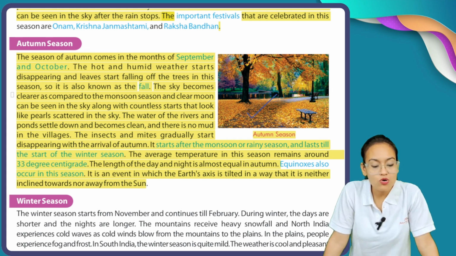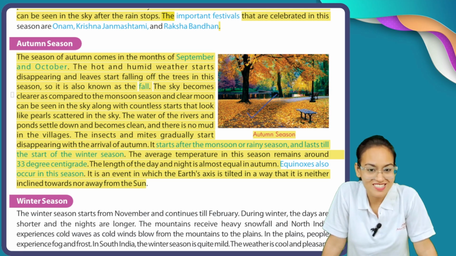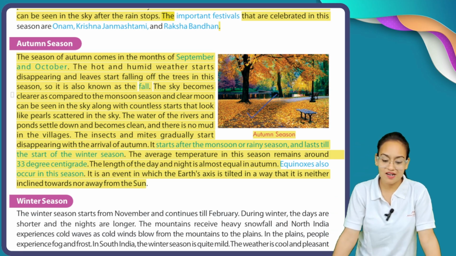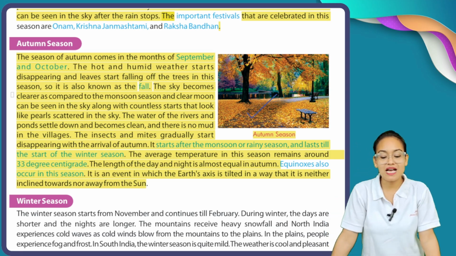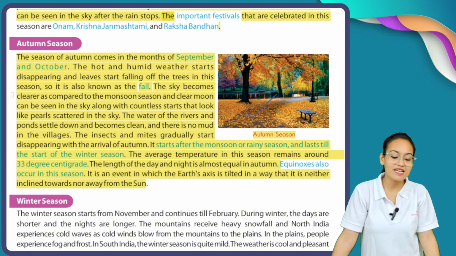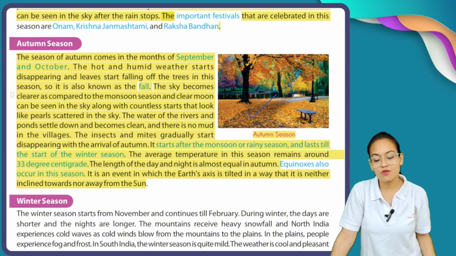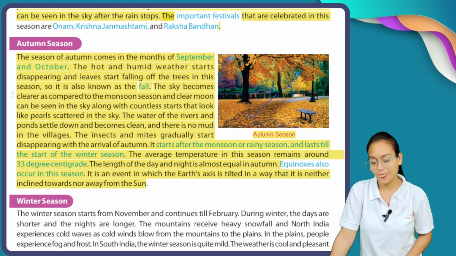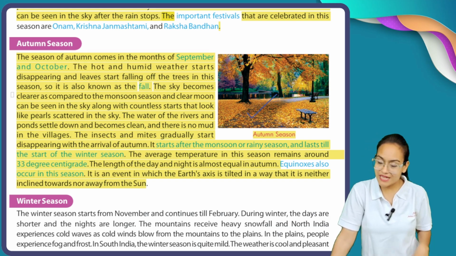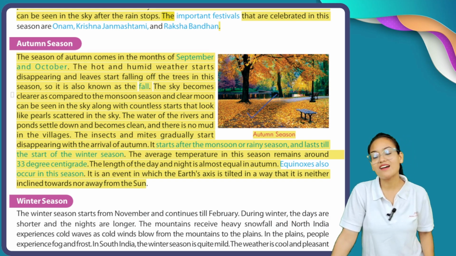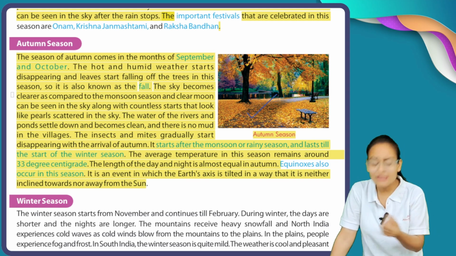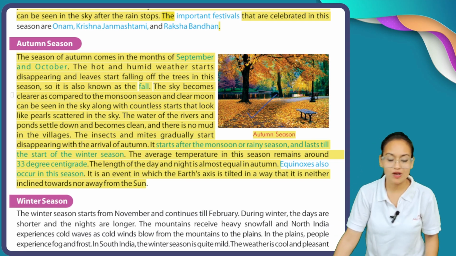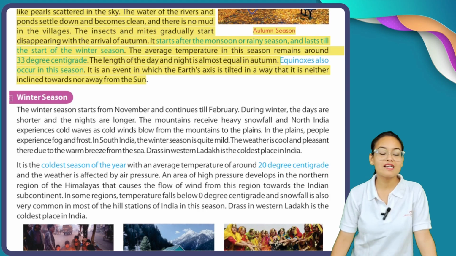Equinoxes also occur in this season. It is an event in which the Earth's axis is tilted in a way that is neither inclined towards nor away from the sun. That's why, due to the equinox, in our country India, the length of day and night is almost equal. After autumn season, we get a new season named winter season.